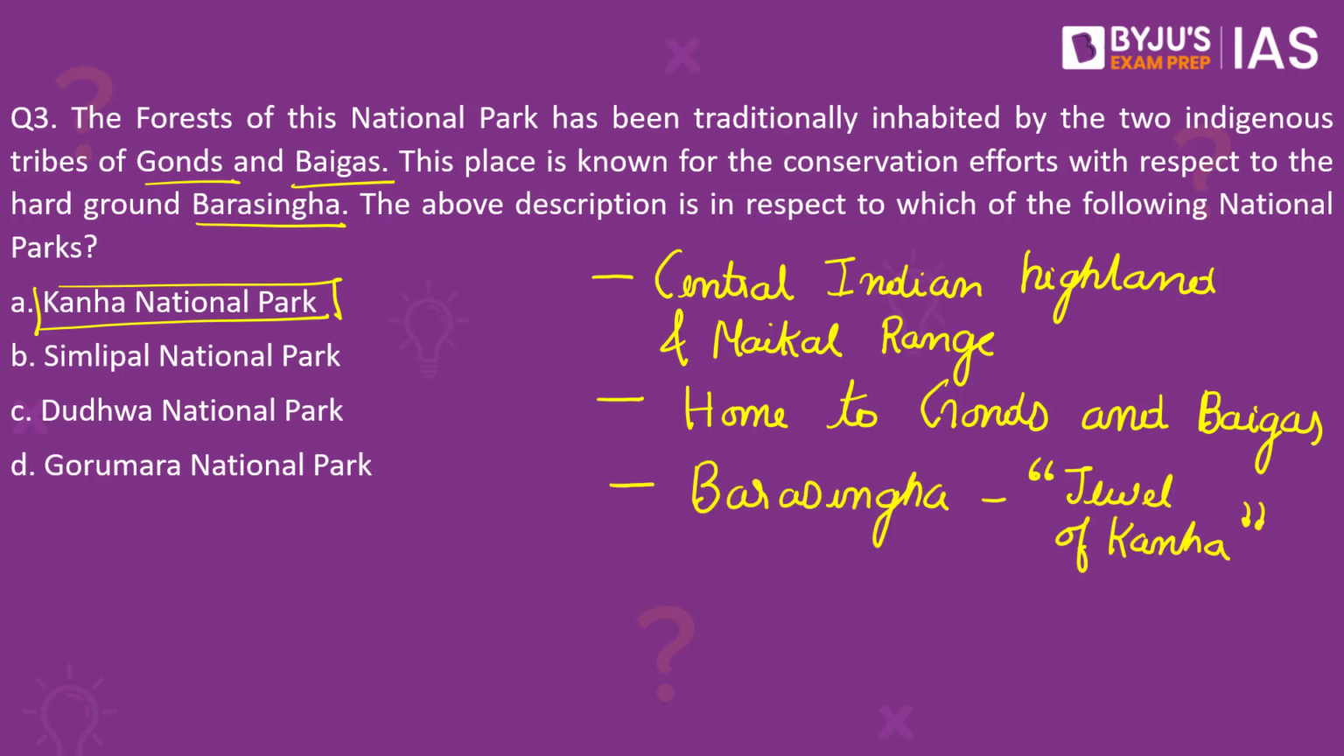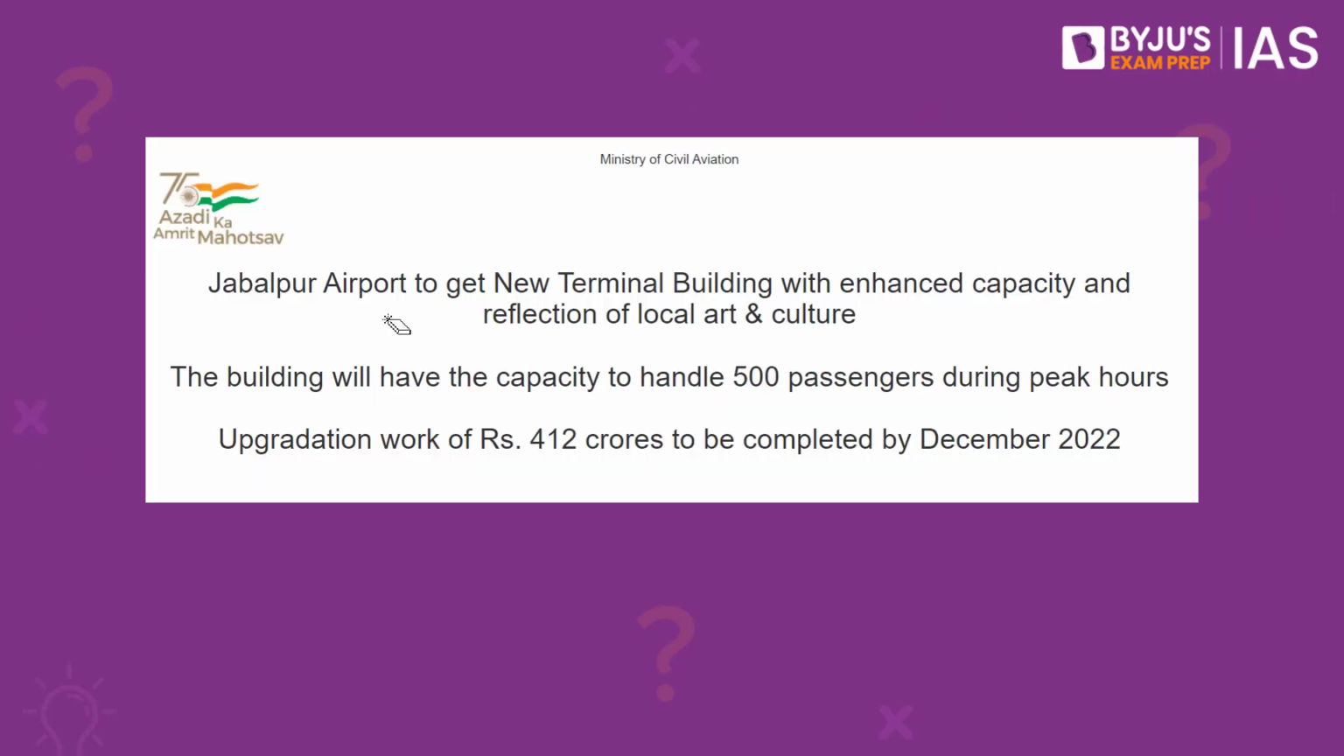Kanha is the largest national park in MP and it also is home to the Kanha Tiger Reserve. Apart from housing animals like the tigers and Barasinga, the national park also has a substantial population of dholes and sloth bears. Now, what is the context to this question?